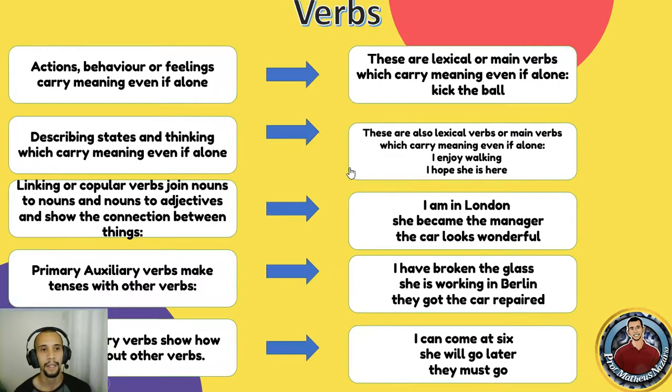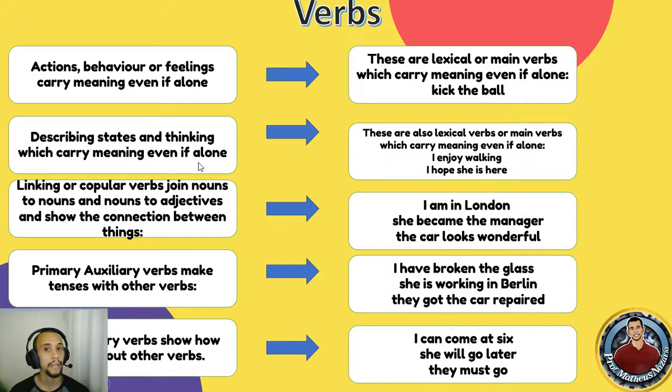Okay? There are some categories that I'd like to talk about. For instance, we have action verbs. So they can talk about behavior or feelings, and they carry meaning even if alone. So, for instance, if I say kick the ball, if you think about only the word kick, it is an action, right? So it's important to remember that there are these two categories of verbs, action and non-action verbs, right? So action verbs, these are lexical or main verbs which carry meaning even if alone, as I had said.